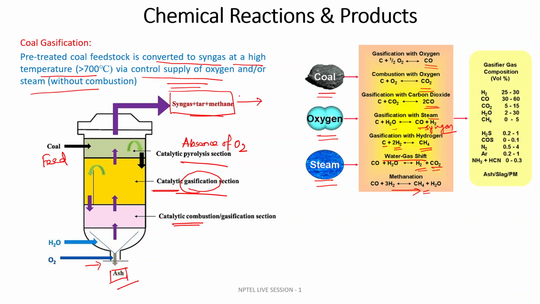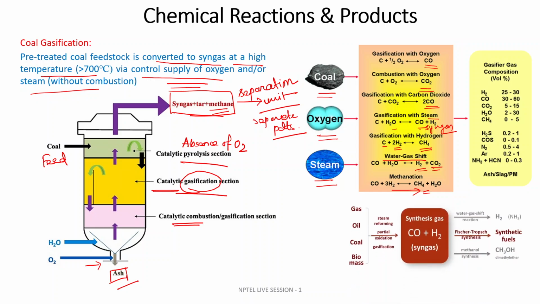So it must go to a separation unit, where the gaseous product will be removed. Tar will be the heavier product, some sort of liquid tar, and methane will be separated from syngas. So for the downstream unit operations, you will get separate products.